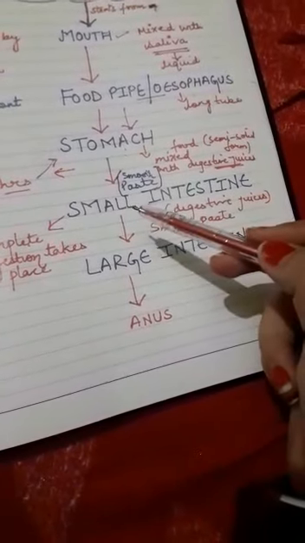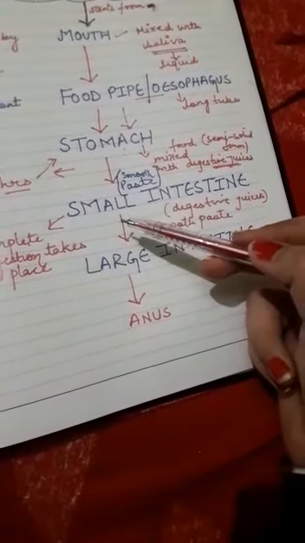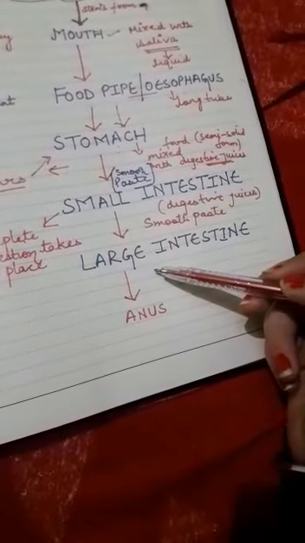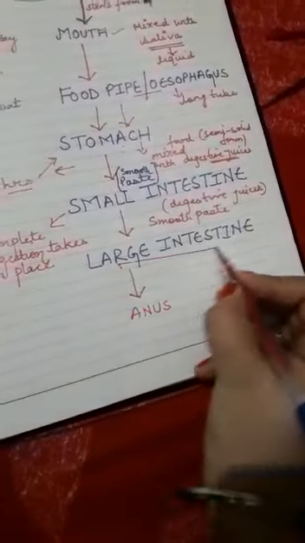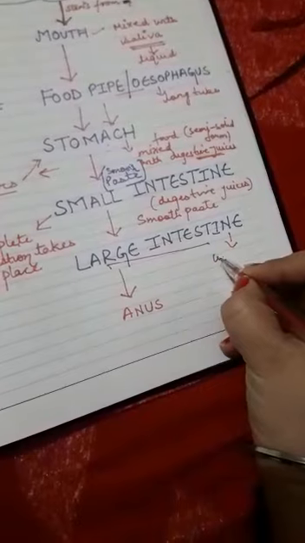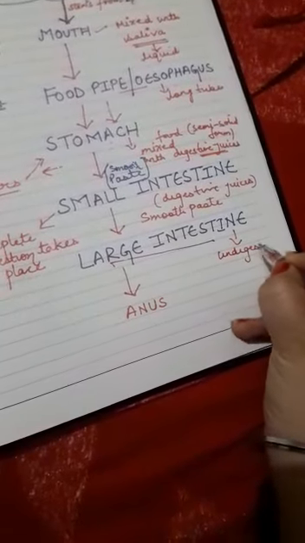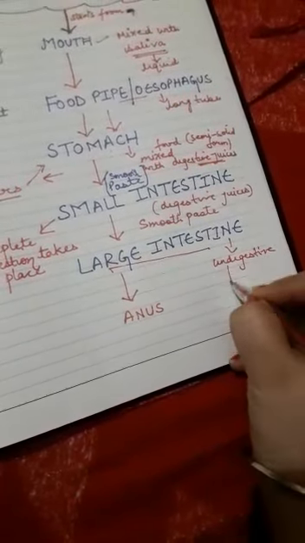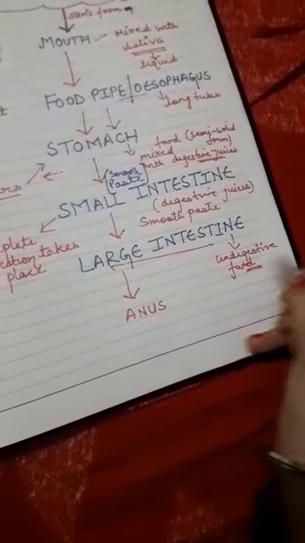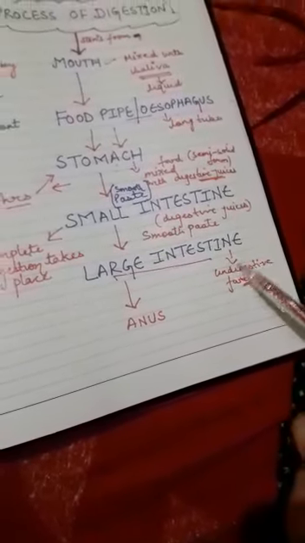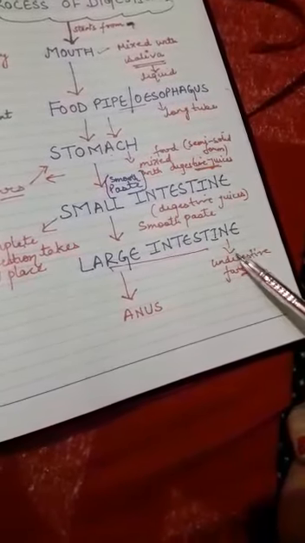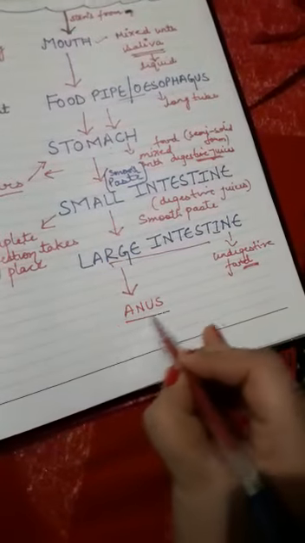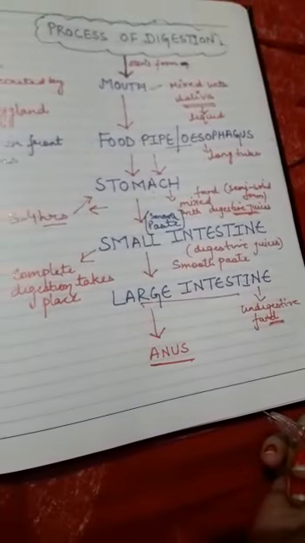After that, the undigested food goes into your large intestine, and finally this undigested food is thrown out of the body through the anus.